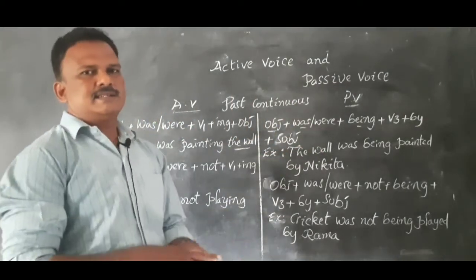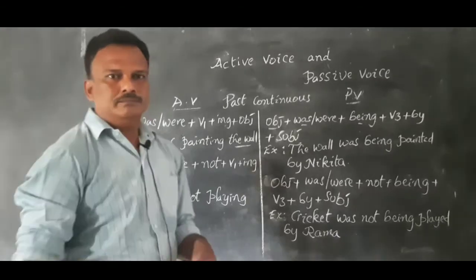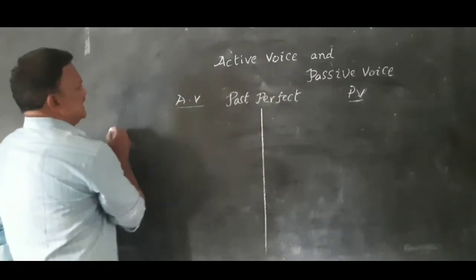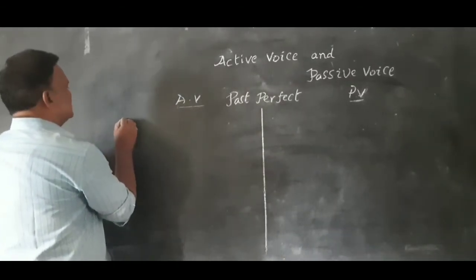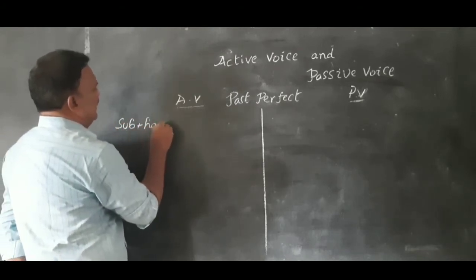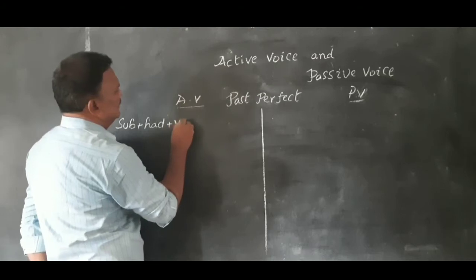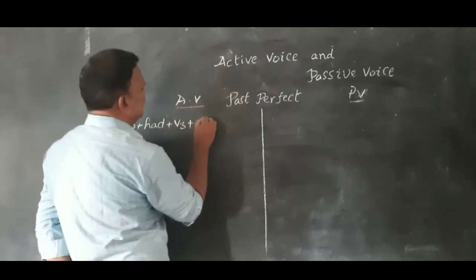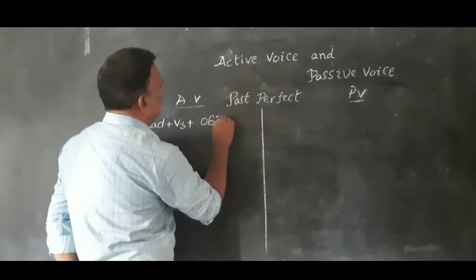Now, we will discuss past perfect. The structure of active voice in past perfect: subject plus had plus V3 plus object.